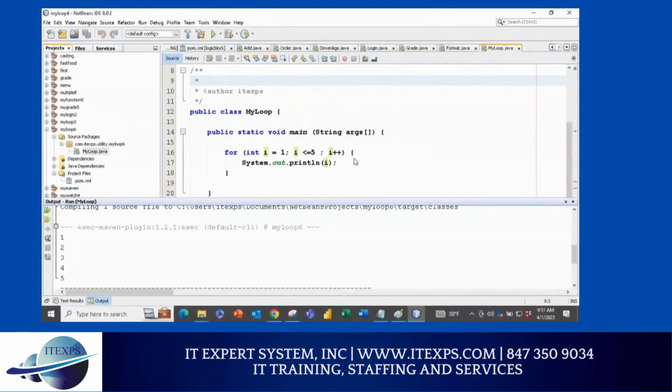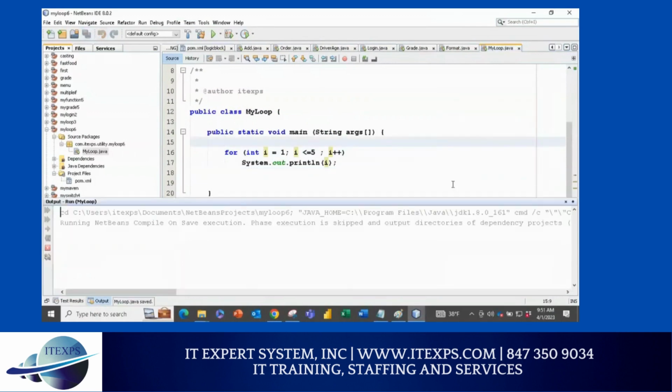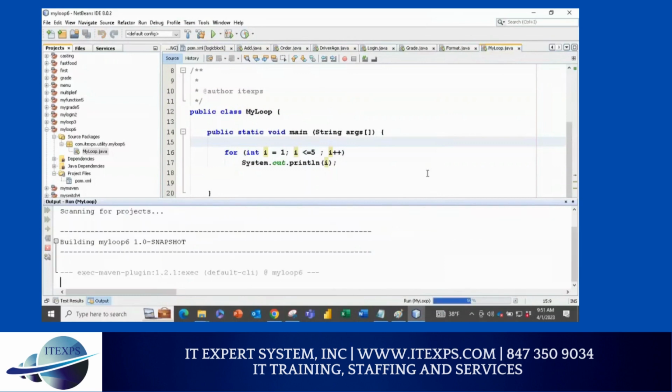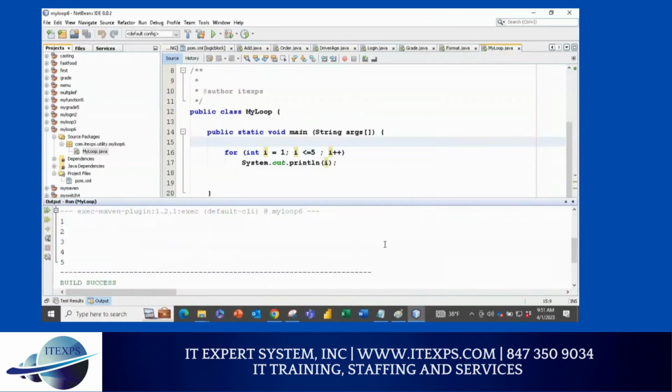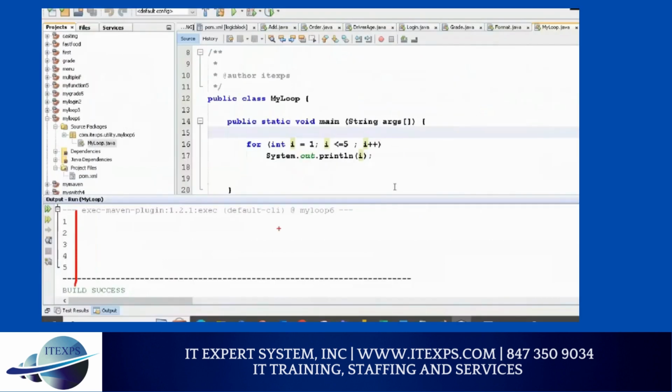Please don't do anything. I'm removing the curly bracket, okay? So Java will automatically know that this line is part of the loop. I save it. Please, you don't do it, just see it. I'll see the same result. But there is a small problem, especially for a beginner. Beginners don't understand small items and I'll help you. So you can see right now, even though I did not write the curly bracket, I still see the result. Make sense or no?